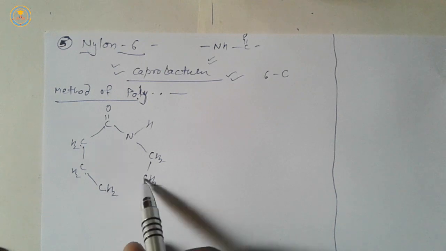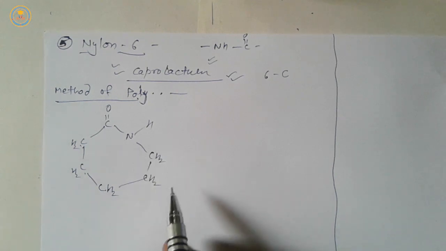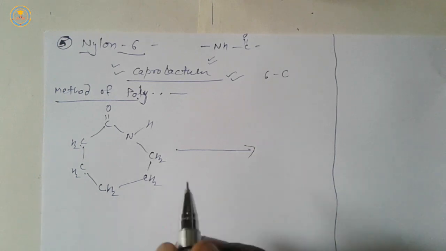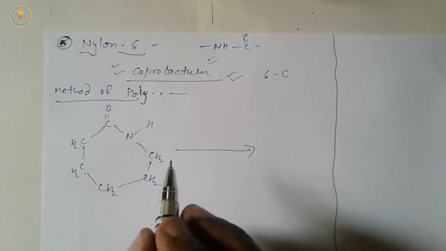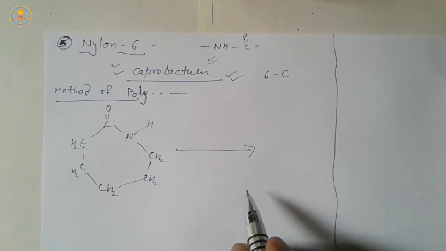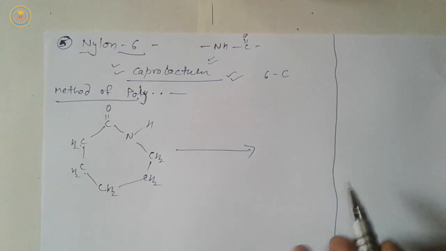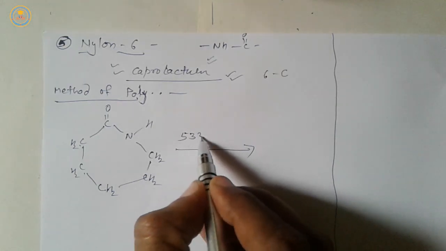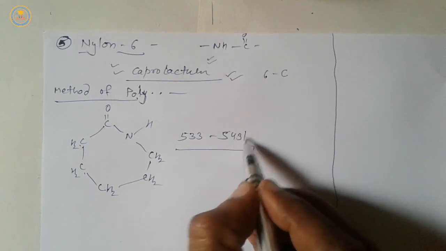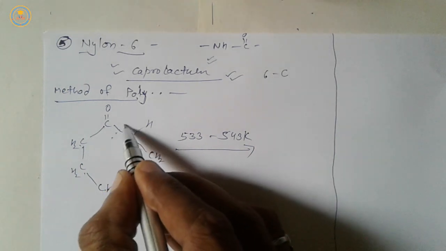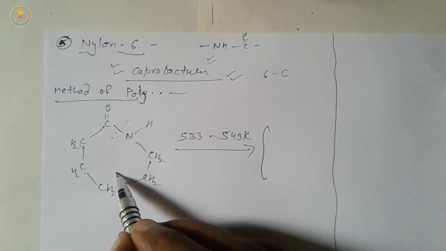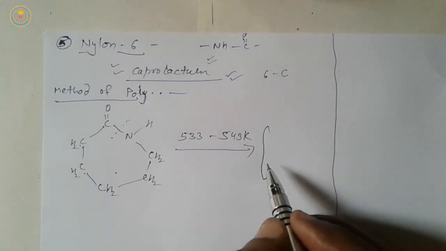Here 1, 2, 3, 4, 5, 6, and one nitrogen is also present in the ring. After anionic addition reaction at 533 to 543 Kelvin, caprolactam is converted into nylon 6.